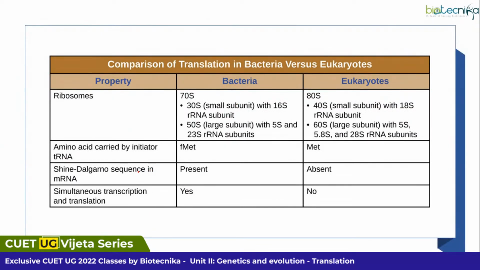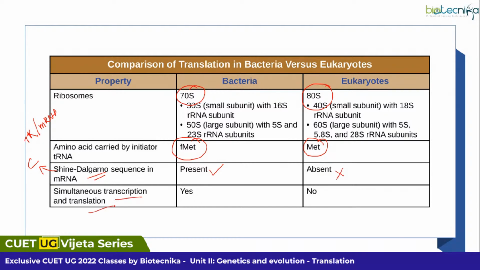And this is just a comparison of translation in bacteria and eukaryotes. The major difference among these two translation machinery is the ribosome. This is the 70S ribosome and this is your 80S ribosome. In bacteria, fMet is used as the initiator tRNA, and in eukaryotes, methionine is used as the initiator tRNA. The Shine-Dalgarno sequence, which ensures complementarity and stable binding between your tRNA and mRNA, is present in bacteria, but it is absent in eukaryotes.